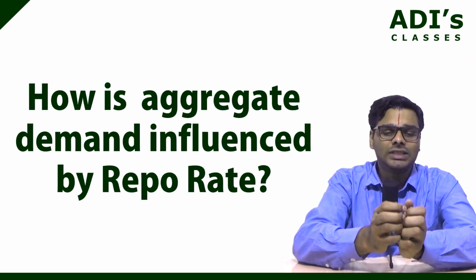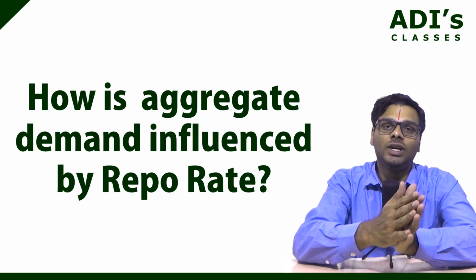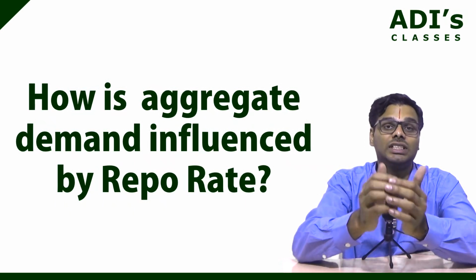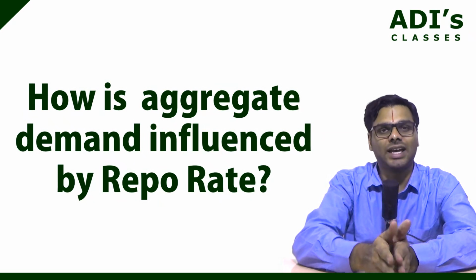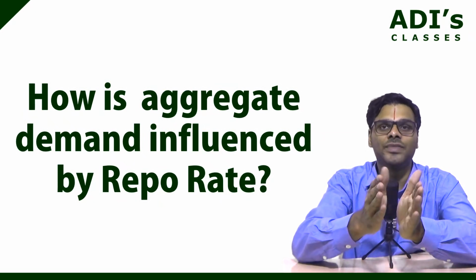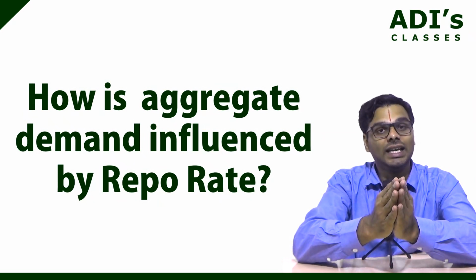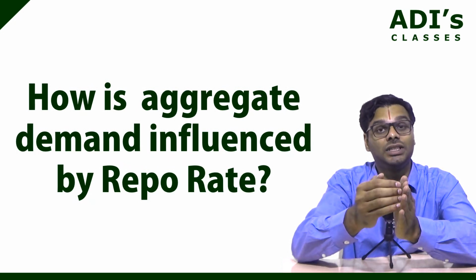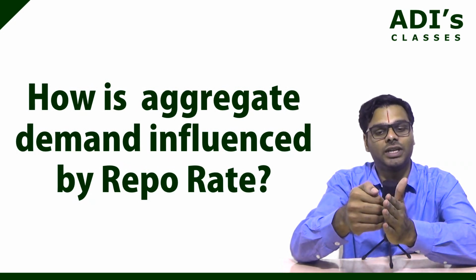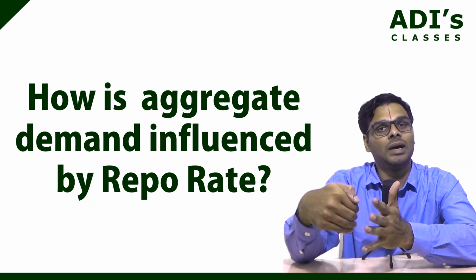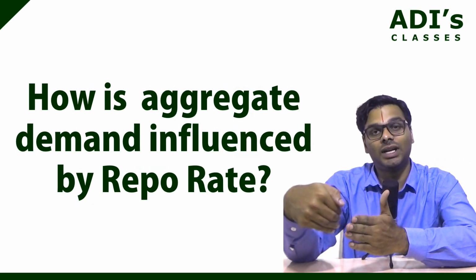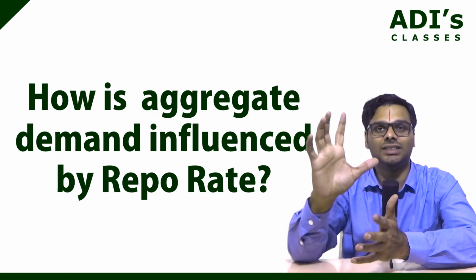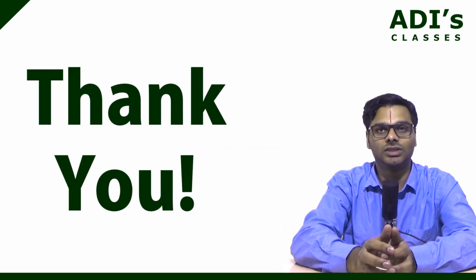Now, how is aggregate demand influenced by the repo rate? This is a question you have to answer. Think a little bit, then you will understand. I can give you a slight hint: if the repo rate increases, it becomes difficult to borrow. If it becomes difficult to borrow, there is lower money supply in the market. If there is lower money supply in the market, what happens to demand? Just answer this question. This concludes the video. Thank you.